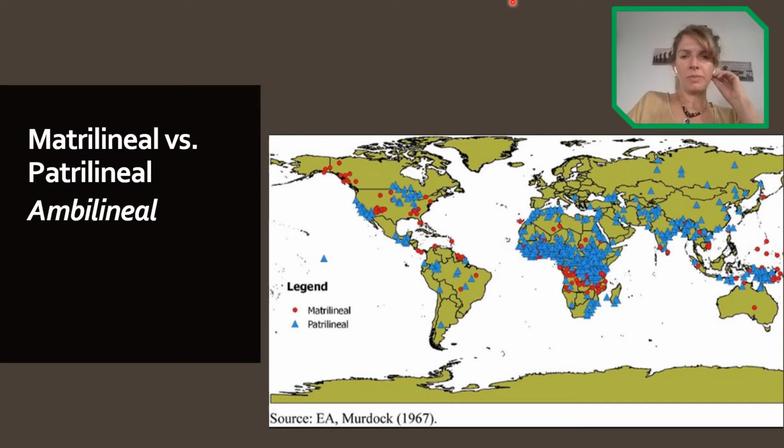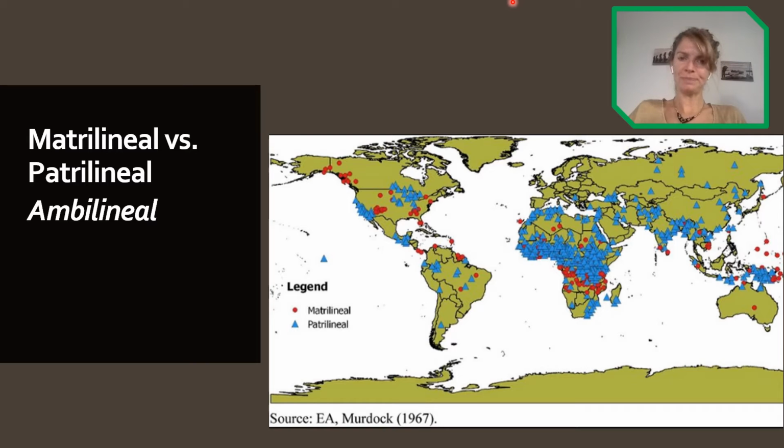So there are 2 main types of lineage. Here we have the matrilineal or the patrilineal. Very basically, for the patrilineal, it means that relatives are identified by tracing descent exclusively through males from a founding male ancestor, right?